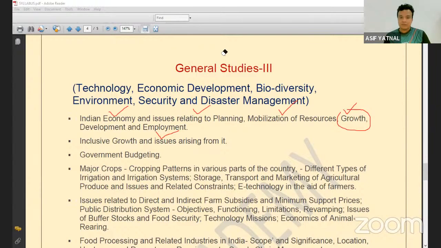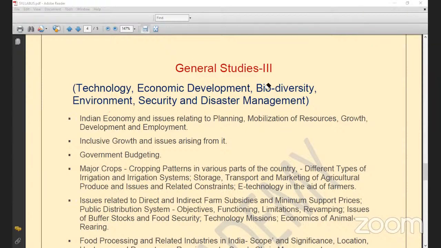Now here, UPSC, have you gone through the previous questions of the mains exam, Ritika? Yes, I was looking at it today. Have you tried to link how the UPSC is asking questions on growth, on employment, on the challenges of the Indian economy, on inclusive growth? Yes, sir. They're not asking what is monetary policy, what is national income, what is GDP, or how GDP is calculated. Right? So they are asking about the challenges in front of Indian economic growth.